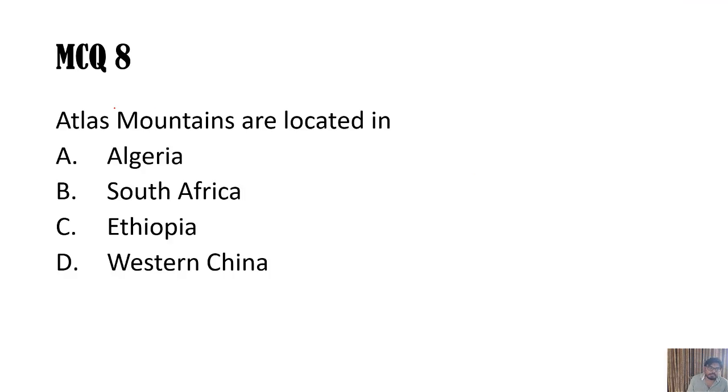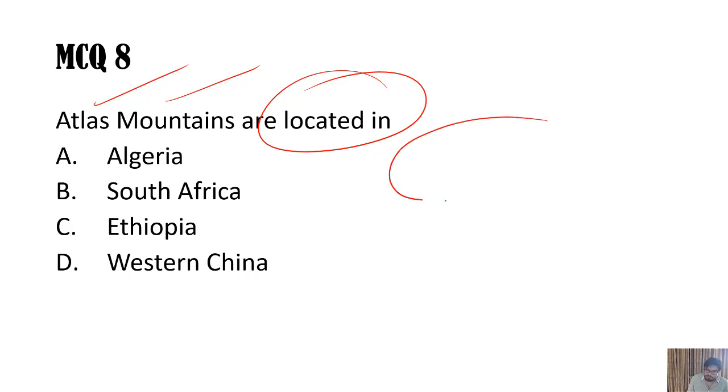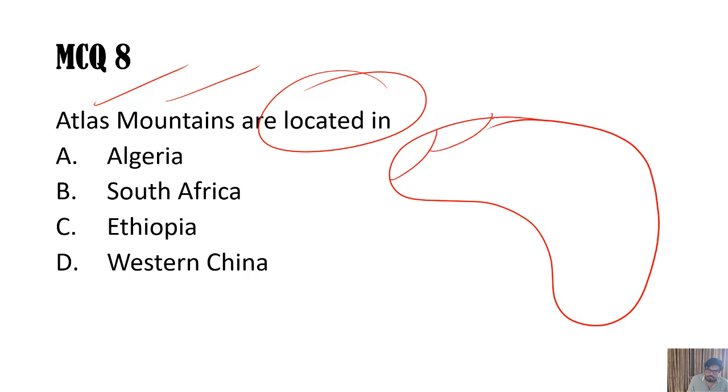Next, Atlas Mountain. Atlas Mountains are located where? As I told you in the other question, Atlas Mountains is the place where the remains of that Stegosaurus were found. So in Africa's northwestern part, we know that countries, Morocco is there, Algeria is there, and other important countries are there. This Tunisia is here. So Algeria is here, and these Atlas Mountains, they run through this whole area. Sahara Atlas and Anti-Atlas here, and other important peaks are there. So Algeria would be the answer here.